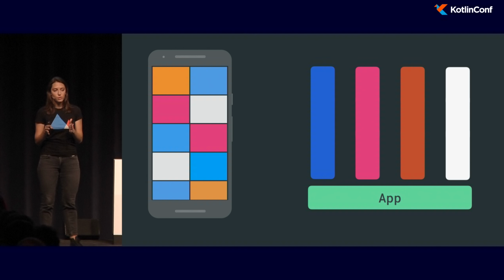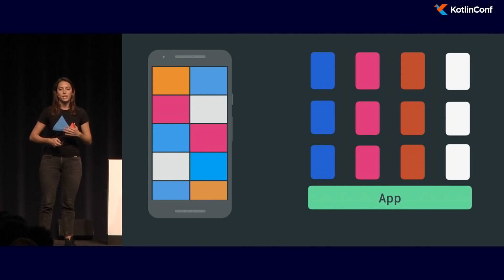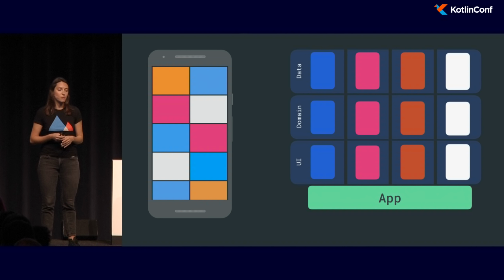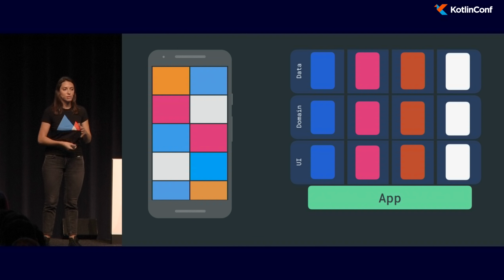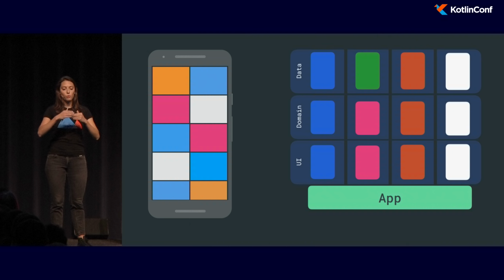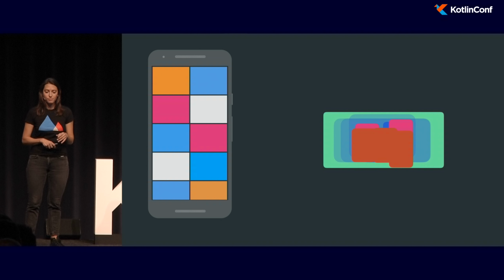OK, but if you have the module separation, we also wanted a layer separation. So if you want to replace a part of the app, for example, instead of using shared preferences to save some data to use Room, we decided to also create layers. So we had data, domain, and UI layers.